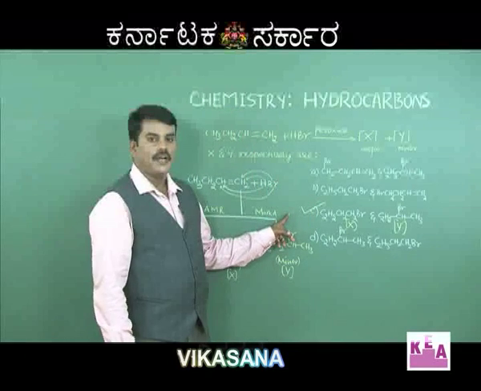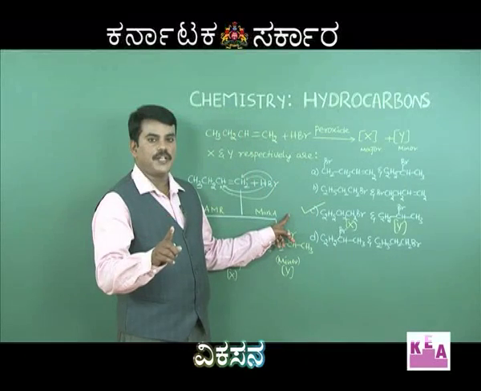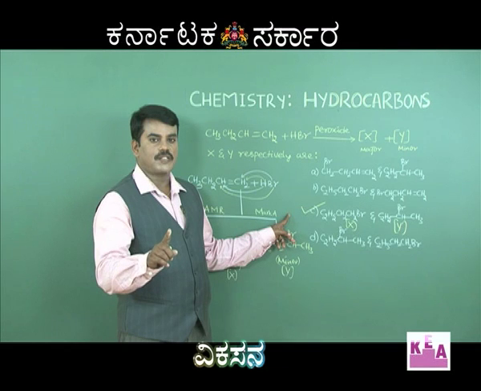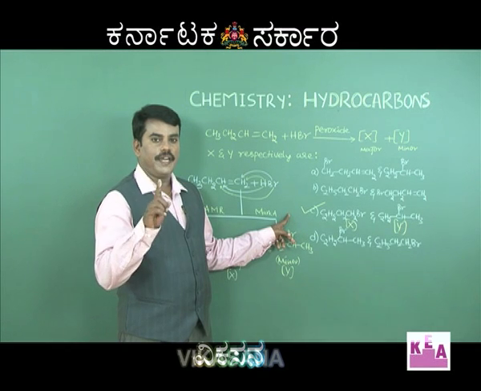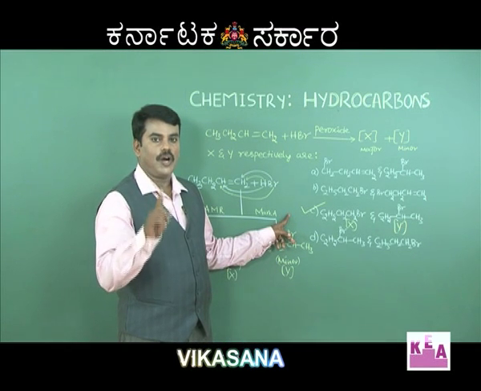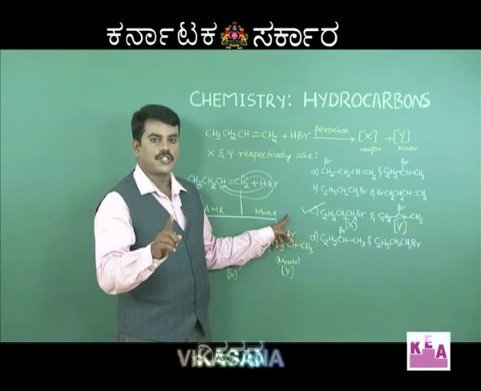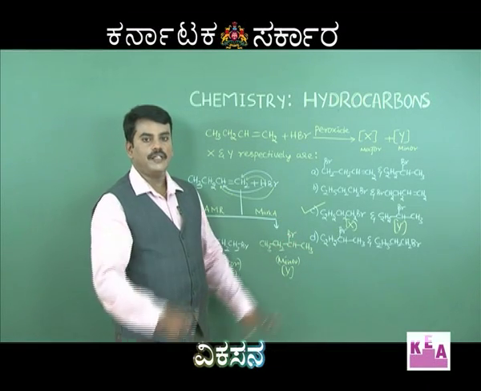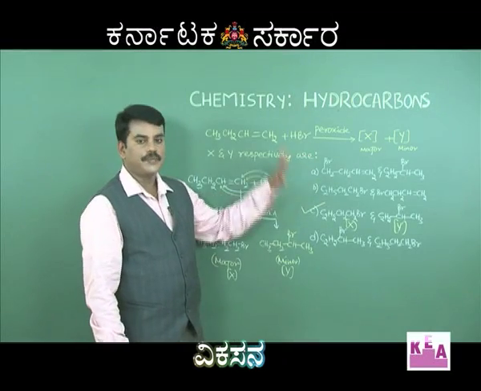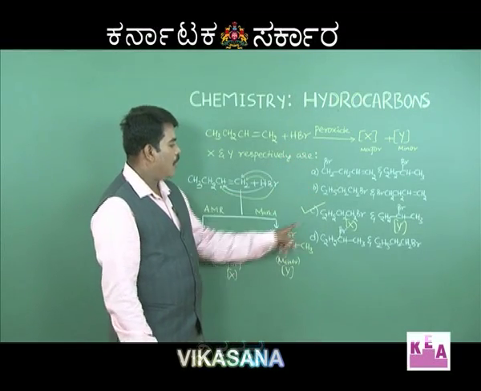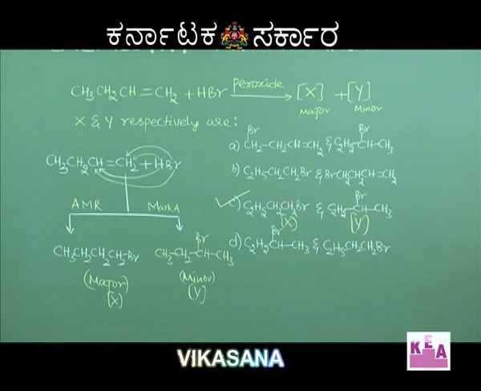So remember, addition of HBr to unsymmetrical alkene in presence of peroxide as a catalyst takes place against the Markovnikov rule, called anti-Markovnikov rule or Kharasch effect, but not HI and HCl undergo addition reaction like this. So for this question, option C is the correct one.